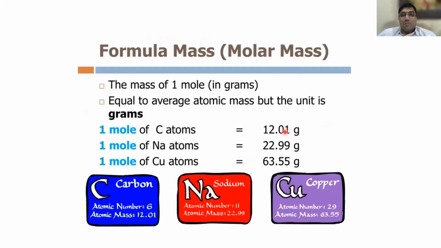Now, 1 mole is 12, 22, or 63.55 grams, so this is N atoms weight. So 1 atom weight is only 12 AMU or 22 AMU or 63.55 AMU. Are you following the difference between atomic mass and molecular mass? Clear or not? Yes, sir.